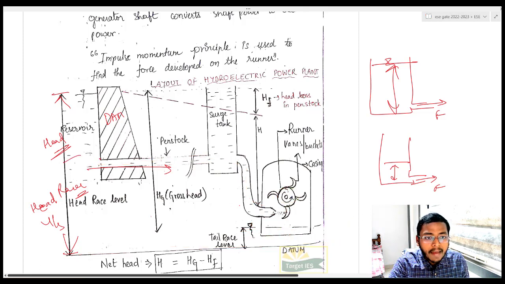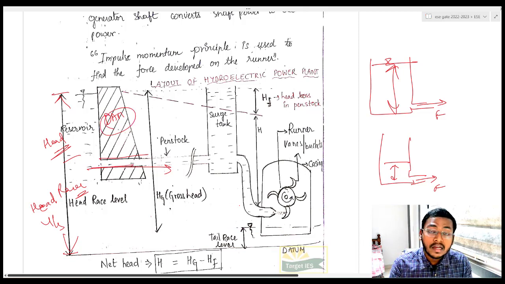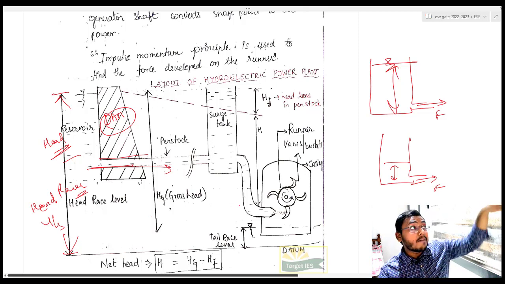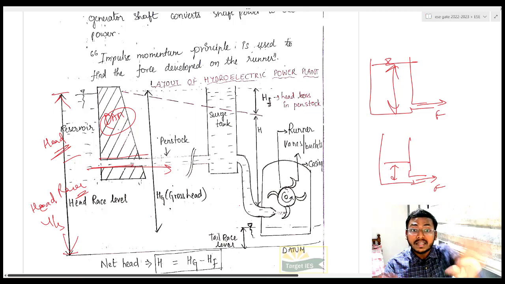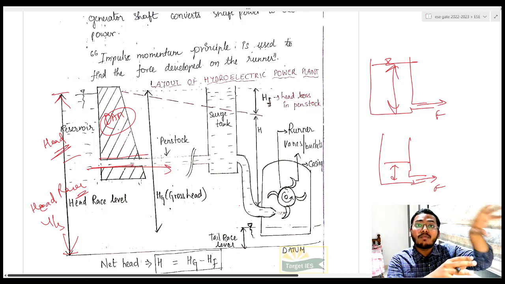Whenever I am taking the water from the reservoir, in this diagram I am showing as if the penstock is passing through the dam. That does not happen. The dam is a complete concrete structure. It is obstructing the flow. It does not have a hole to take the penstock. Whatever you are seeing in the dam, the water flowing from the top is actually a passage for the water.